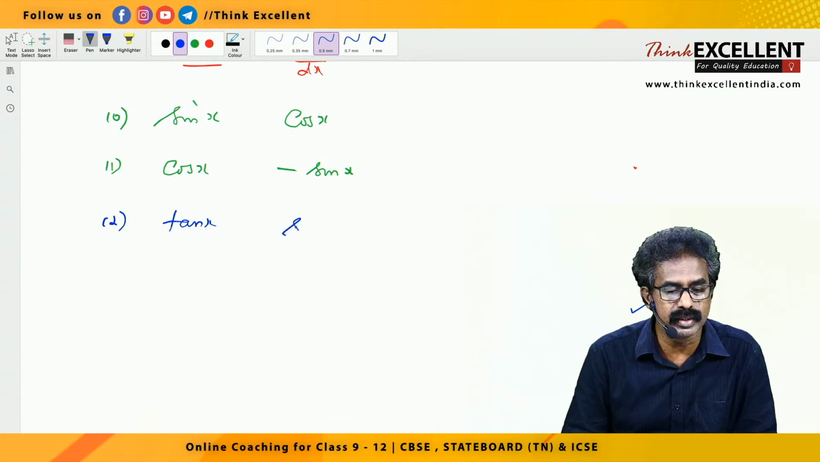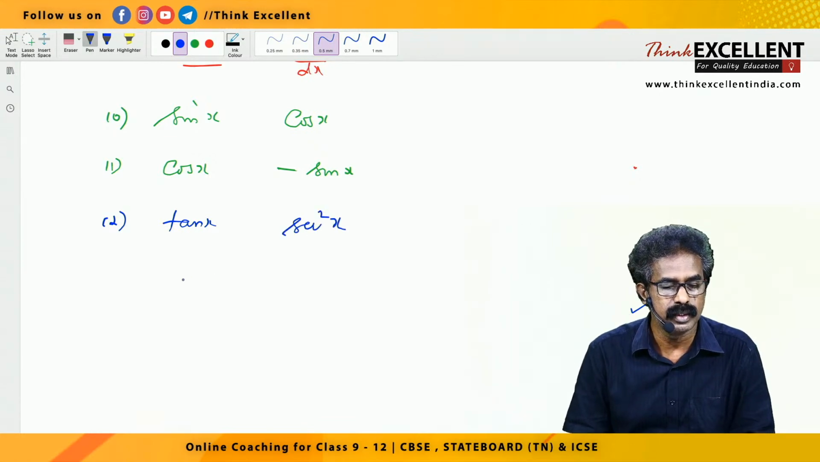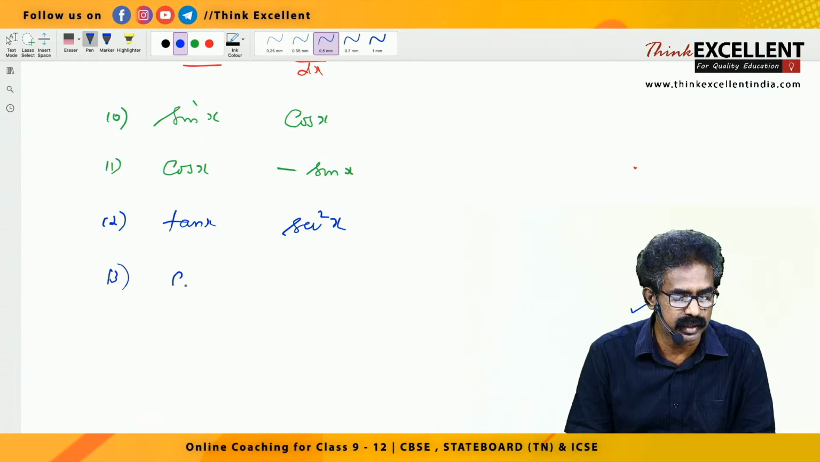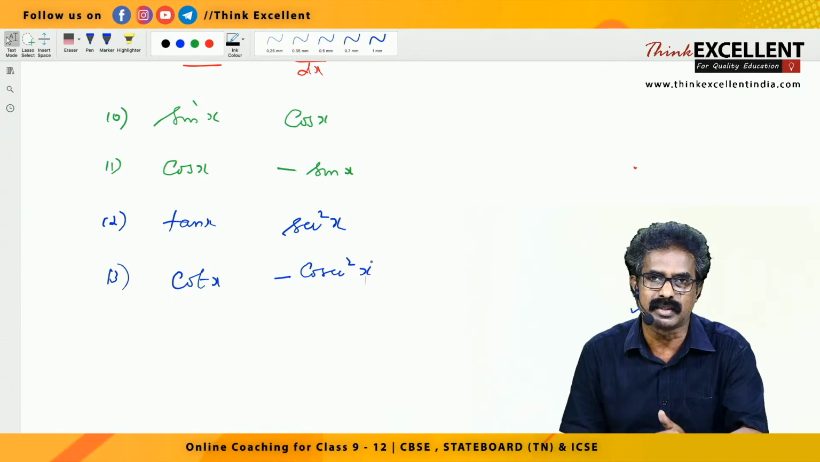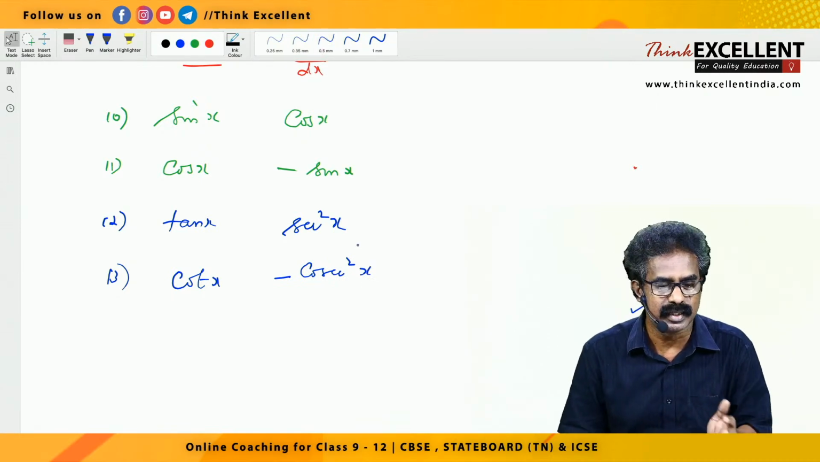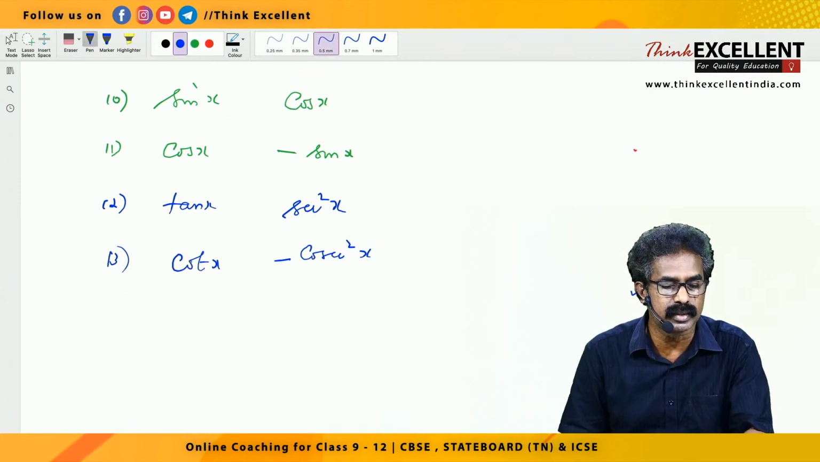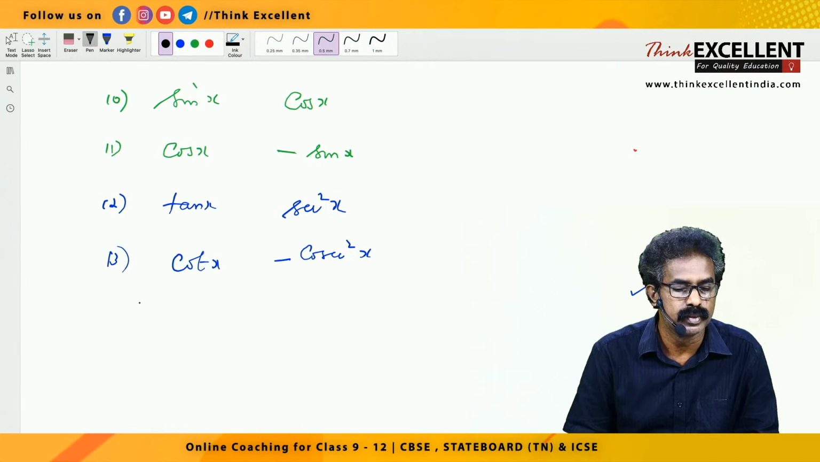Tan x derivative is secant square x. Cot x derivative is minus cosecant square x. So sin x derivative is cos x, cos x derivative is minus sin x, tan x derivative is secant square x, cot x derivative is minus cosecant square x, and just two more formulas.